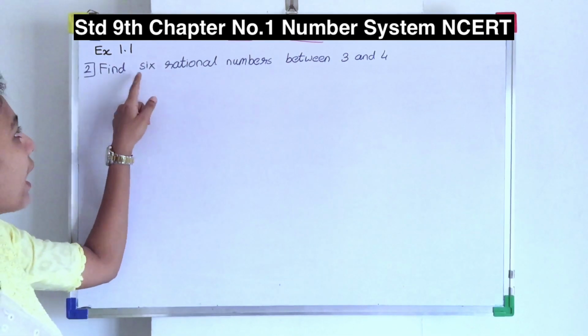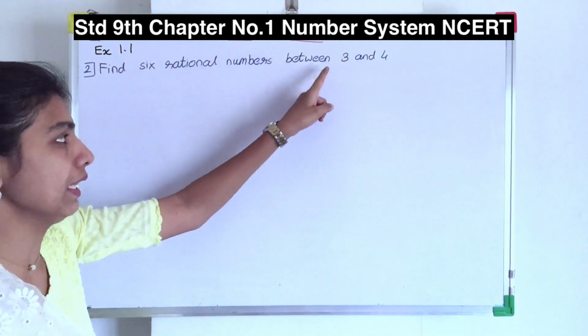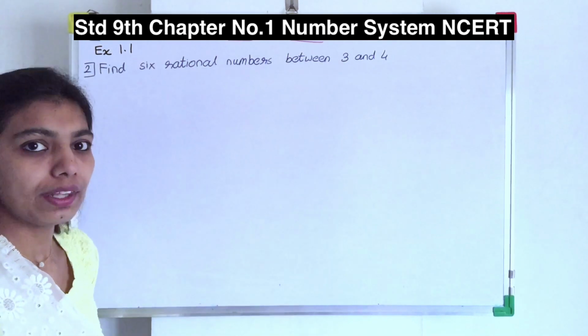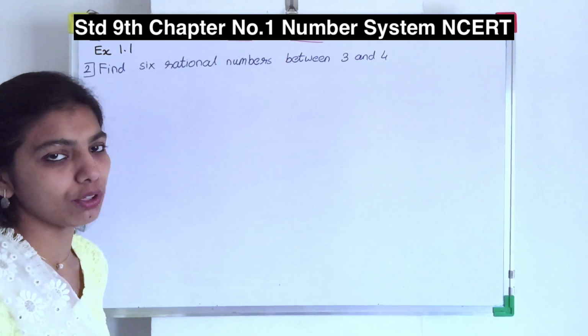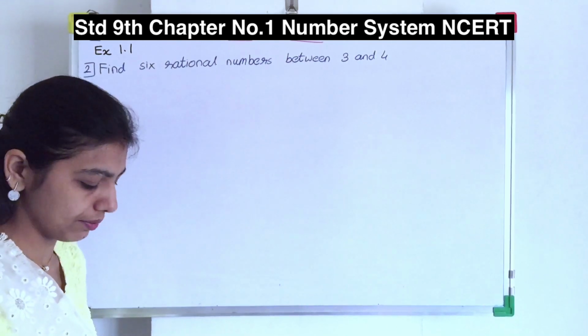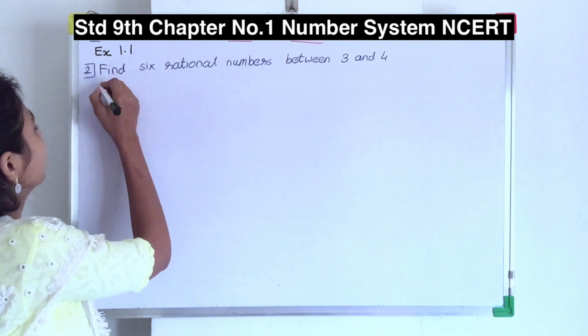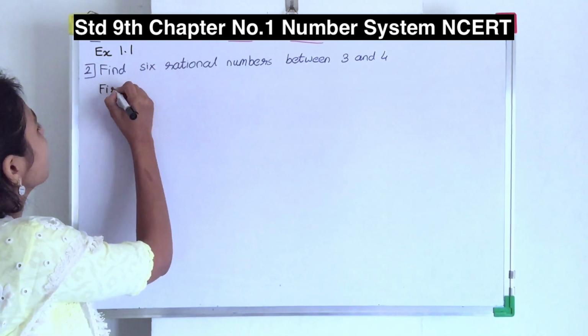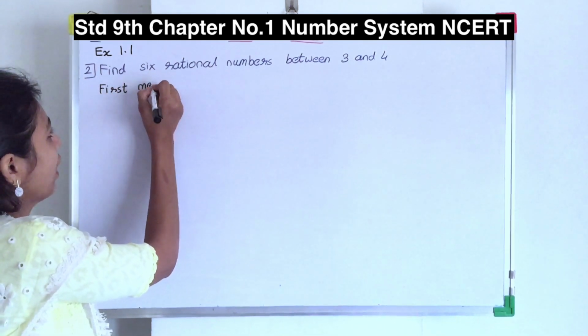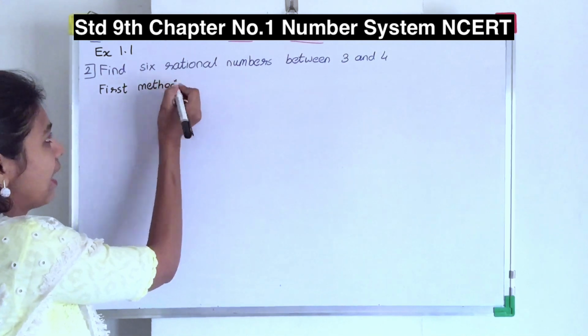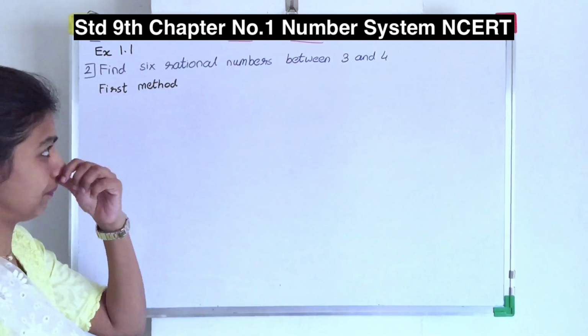Second sum is given: find 6 rational numbers between 3 and 4. Now there are two methods to solve this particular sum. I will show you the first method. First method, you can do any one method in the exam. I am going to show you the first method.